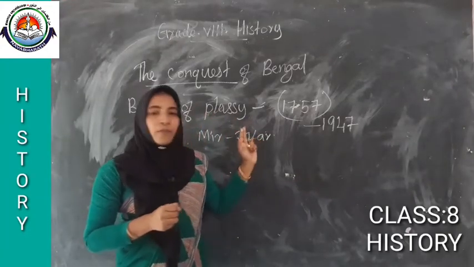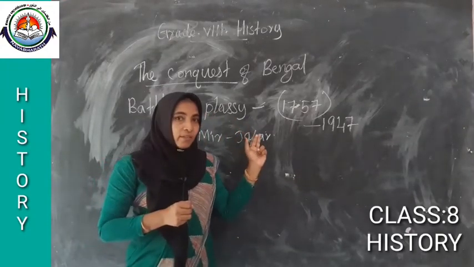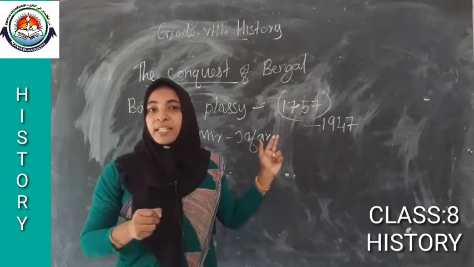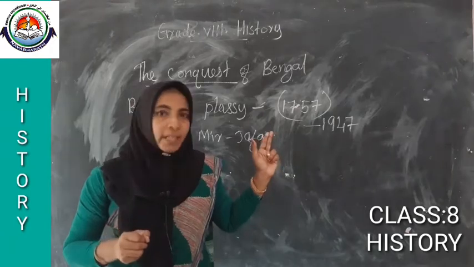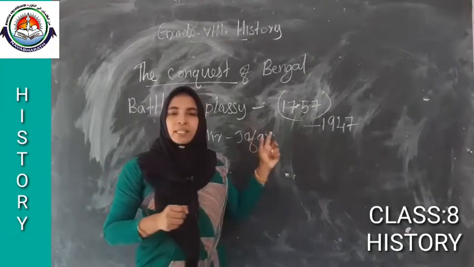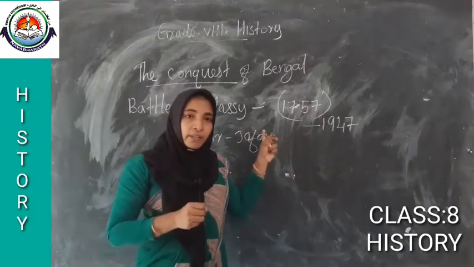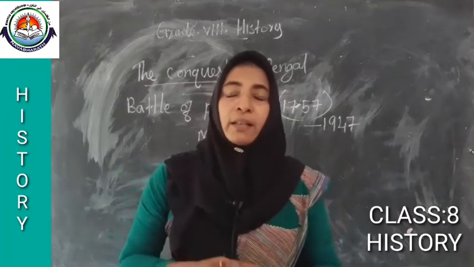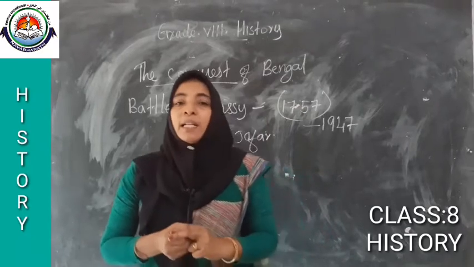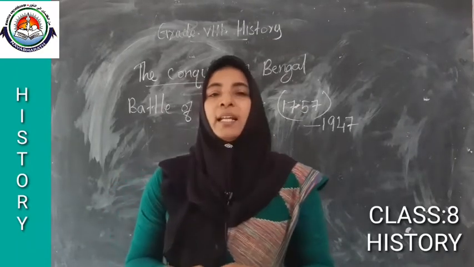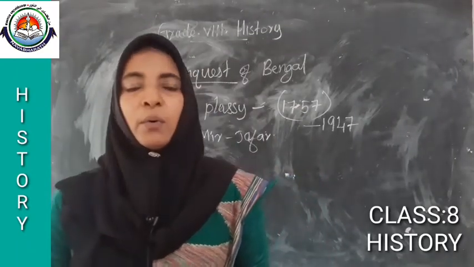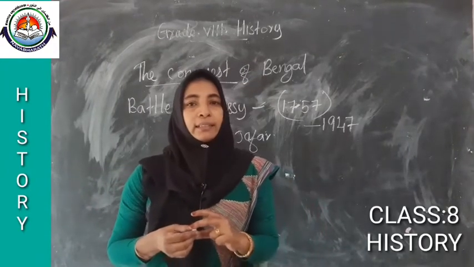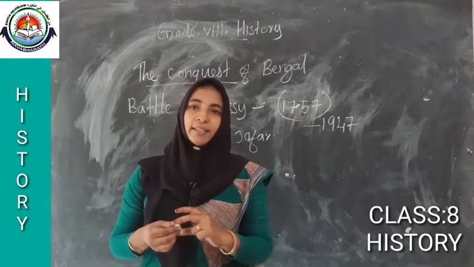It was the first war won by the Britishers. After the Plassey War, what happened here? Britishers established their political power here. How? By defeating Siraj-ud-Dawla through cheating.